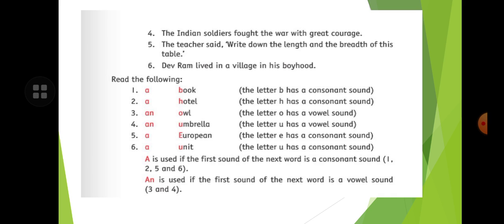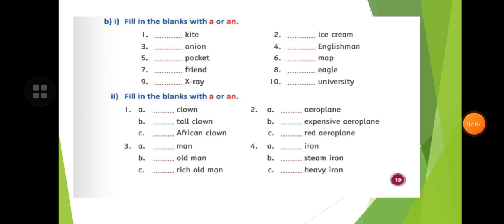A is used if the first sound of the next word is a consonant sound. If the sound is consonant, you will use a. And an is used if the first sound of the next word is a vowel sound. If the sound is vowel, you will add an. Like here, fill in the blanks is given, you have to fill a or an. So children, you will see that vowels A, E, I, O, U, those words that start with the vowel sound, you will add an, otherwise you will write a.